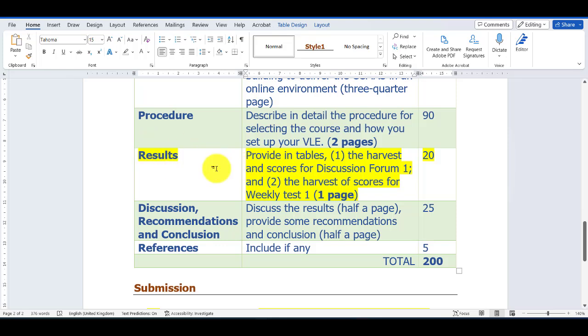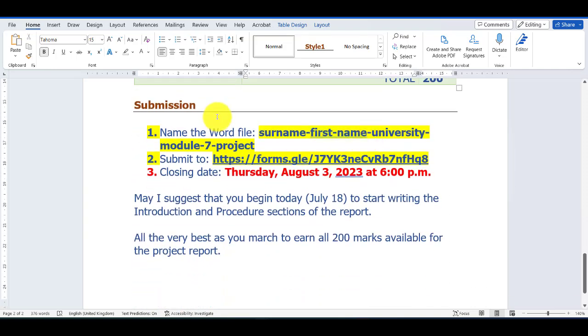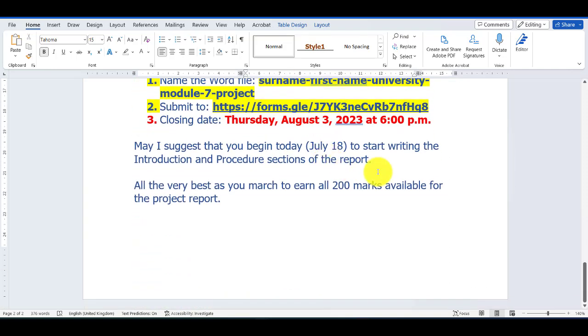Okay, so back to this important segment, results, providing tables: the harvest of scores for discussion forum 1, which I showed, and 2, the harvest of scores for the weekly test one page. So this may be almost like 3 pages. Don't bother. We say 5 pages the minimum. It can go on to 7 pages if I adjust the guidelines for the project. So you have to discuss the results, as I mentioned, recommendations and conclusion, references if any. We are submitting based on all these guidelines which you already have.